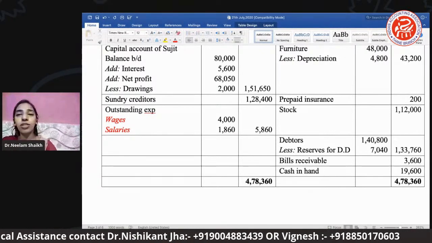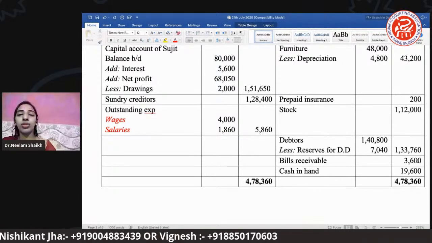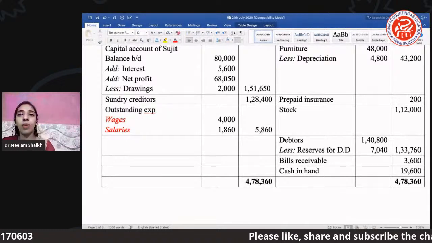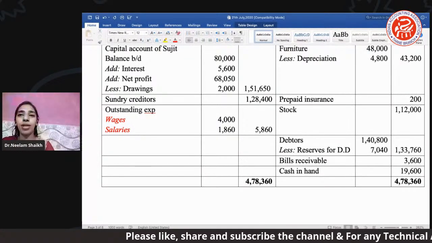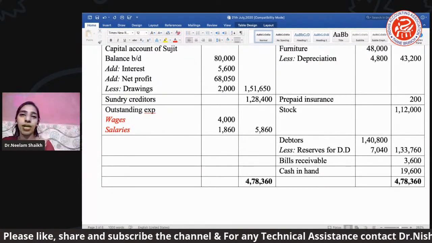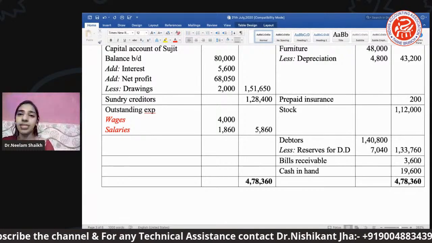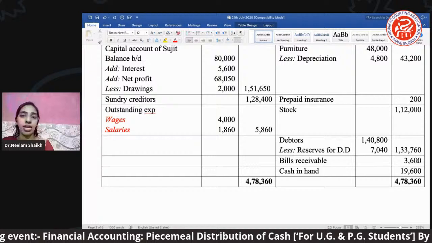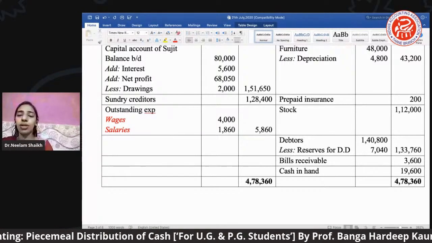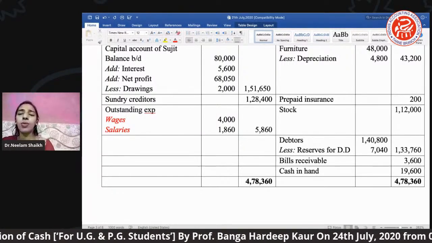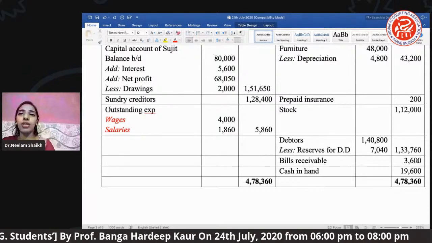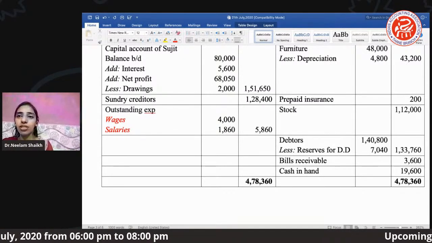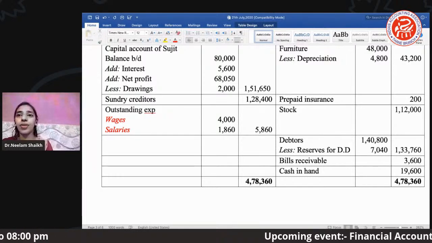So there could be a possibility in the question where they ask you to go for a sacrificing ratio or a gain ratio. One will be a retiring partner, one will be an admitted partner. तो आपको न्यू पीएसआर निकालना पड़ेगा. तो when you prepare your partners' capital, आपको उनका प्रपोर्शन फिर न्यू पीएसआर के हिसाब से शेयर करके देना होता है. But that was just a working note. The question number one which I have taken is based on a simple partnership final account where the ratio calculation was not there, it is already given in the question.